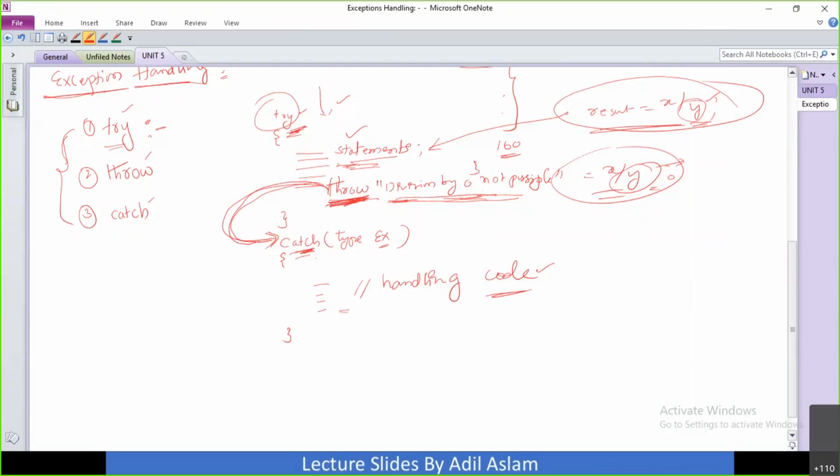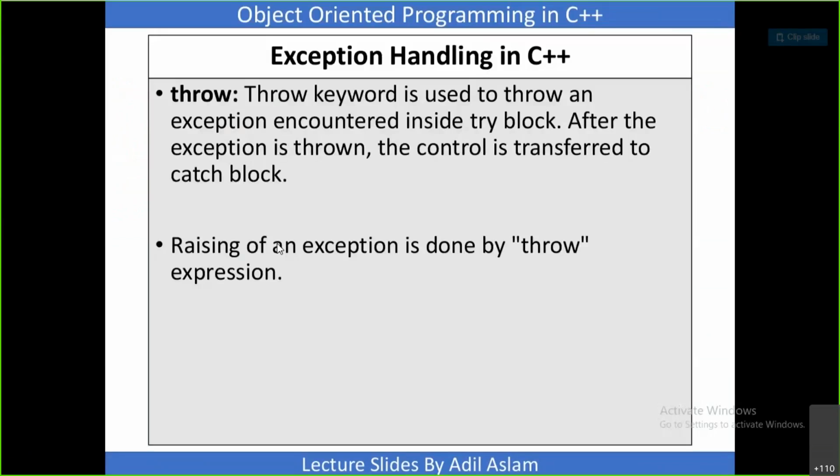Once this throw statement is executed, your control comes to the catch block. From the throw keyword, it will move directly to the catch block. Raising of an exception is done by the throw keyword. Whatever message you want to show to the user, you can throw by using this throw keyword.